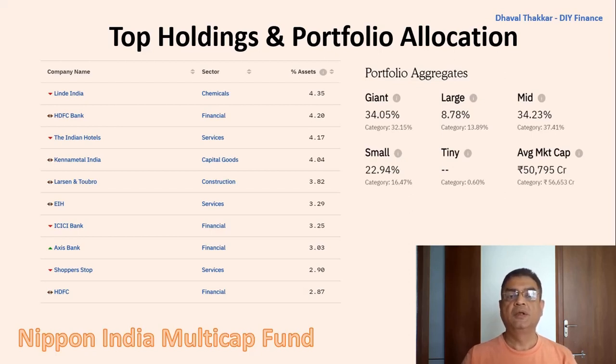There are in total 90 stocks in the portfolio, and this type of allocation and strategy provides good diversification and better returns in the long run.